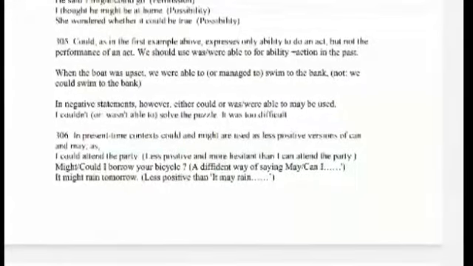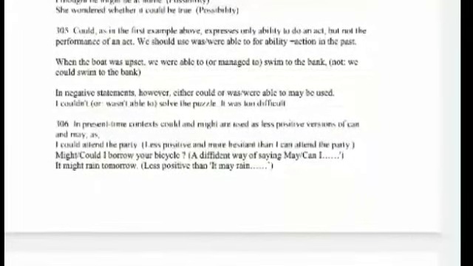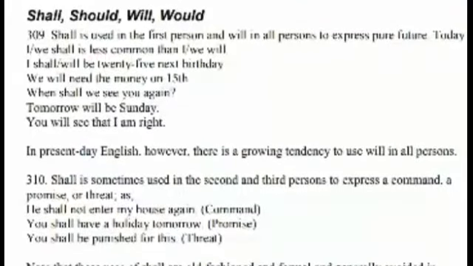Next, could, as in the first example above, expresses only ability to do an act, but not the performance of an act. We should use was or were able to for ability plus action in the past. Example, when the boat was upset, we were able to swim to the bank. Next modal, might, is also used to express a degree of dissatisfaction or a reproach. You might pay a little more attention to your appearance. Note the use of can, could, may and might with the perfect infinitive.